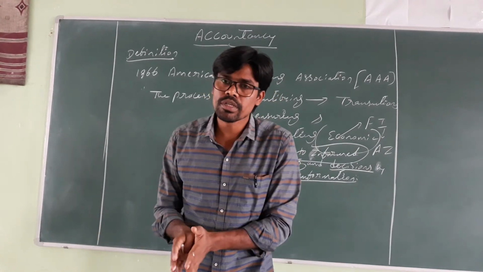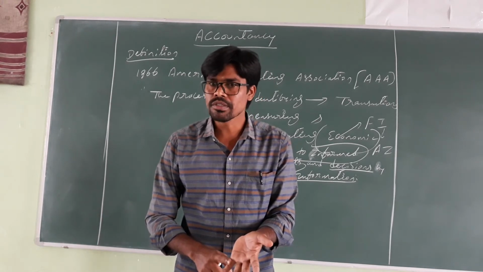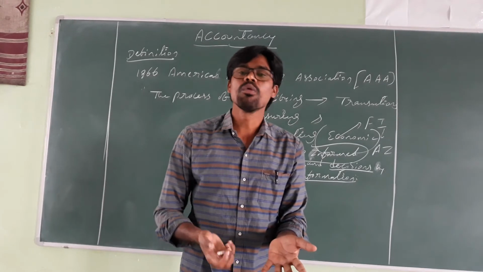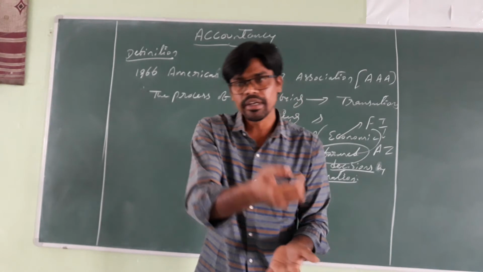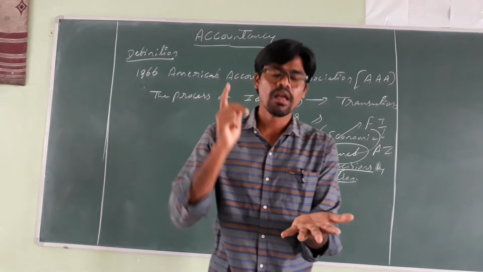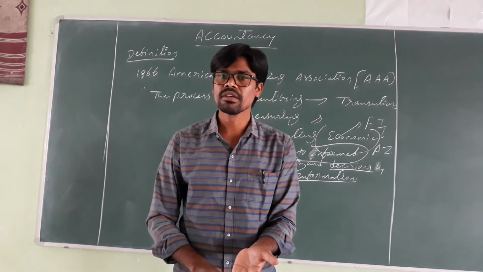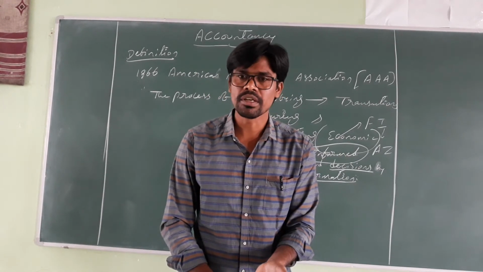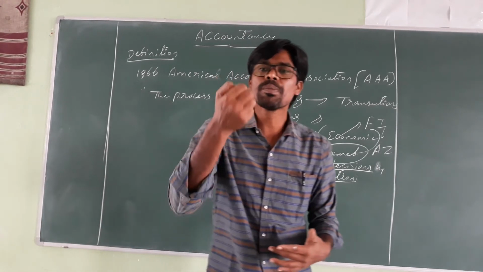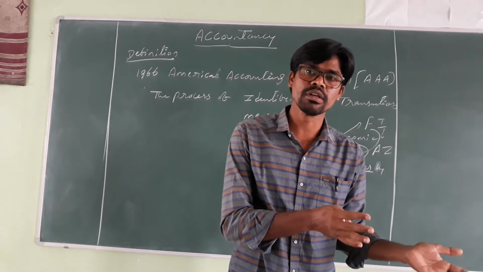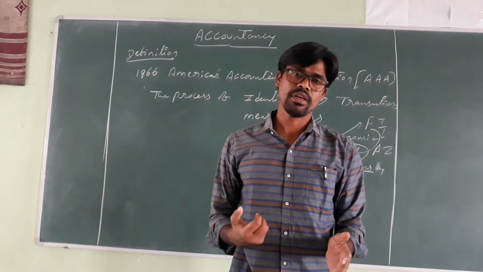Okay, and who are the external users? External users are the government. The government needs some information about a business concern because the government levies taxes. The percentage the government collects in taxes on the profits of a business concern requires information. Also banks and suppliers, customers, the Securities Exchange Board of India and other government agencies. These people need some information about a business concern, and that information is sent in the form of accounting reports.